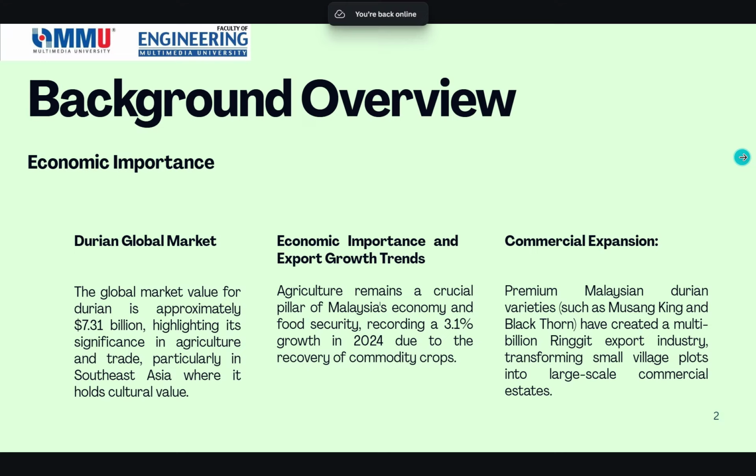To understand why the system is necessary, we must first look at the economic landscape. The global market value for durian is massive, sitting at approximately 7.31 billion USD a year, and the premium varieties, especially Musang King and Blackthorn, have created a multi-billion ringgit export industry in Malaysia. This has helped transform small villages into large-scale commercial estates.